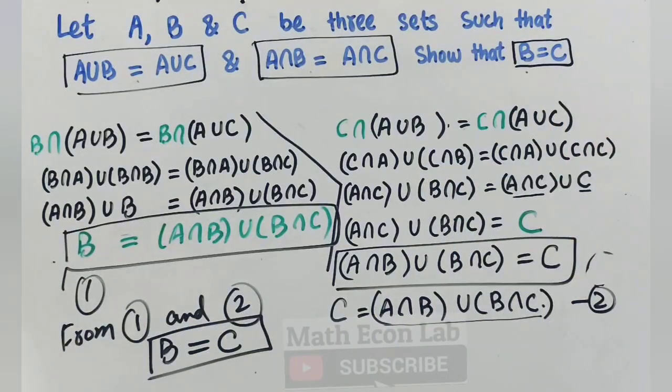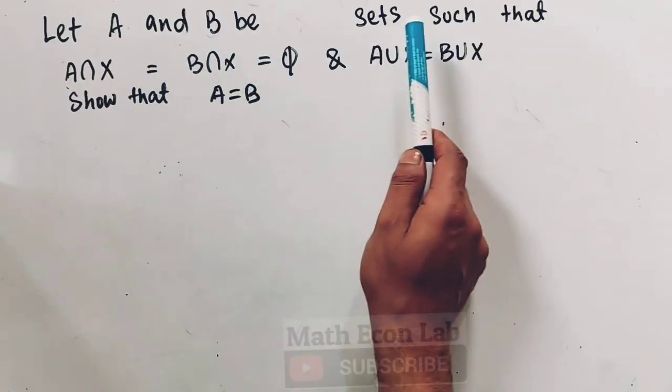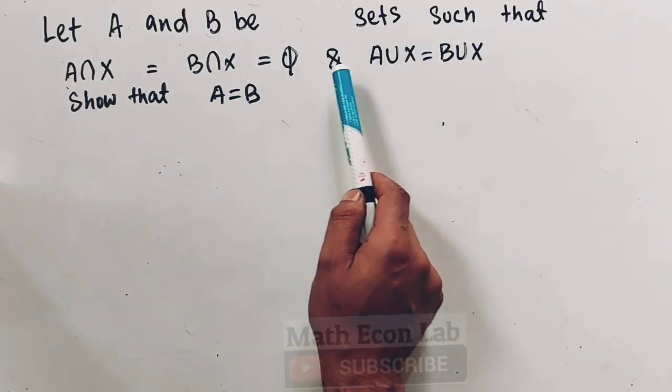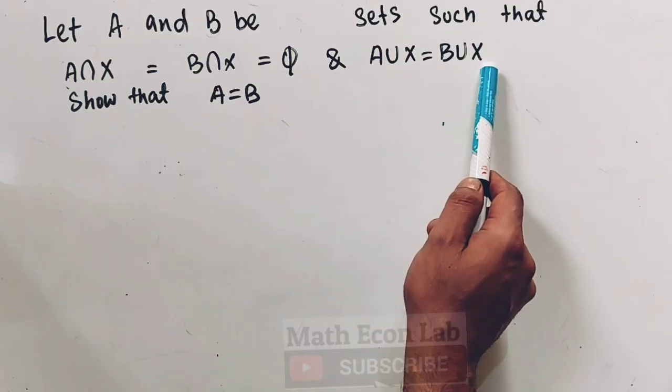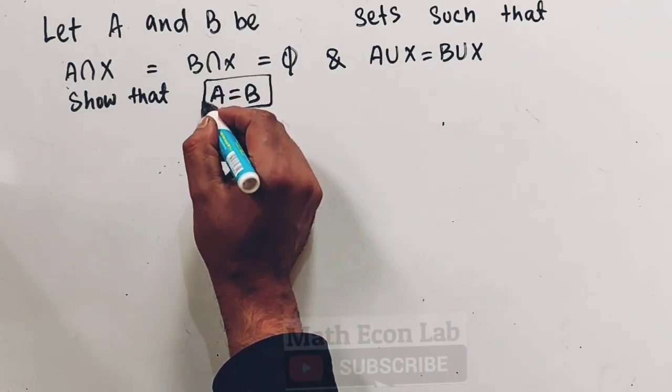Show that B is equal to C. Let us take another question. The question is, let A and B be sets such that A intersection X is equal to B intersection X is equal to phi, and A union X is equal to B union X. Show that the two sets are equal, that is, set A is equal to set B.